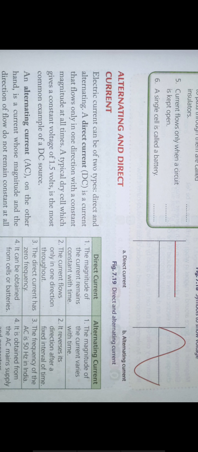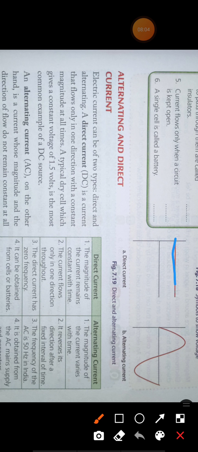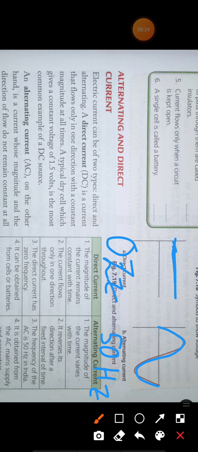Since DC current is not a wave, DC current does not have any frequency. Only AC current has frequency because it is a wave. So the frequency of AC current in India is 50 hertz, and the frequency of DC current is 0 hertz. The unit of frequency is hertz.